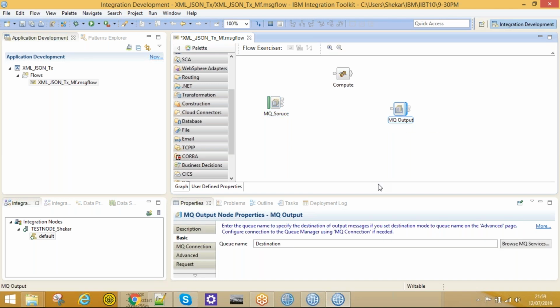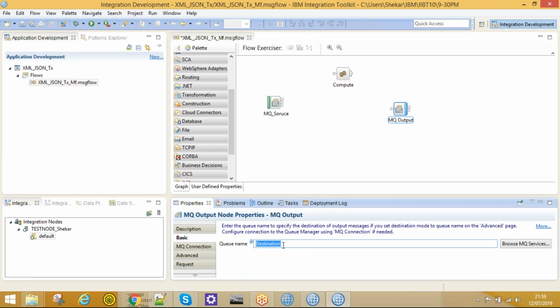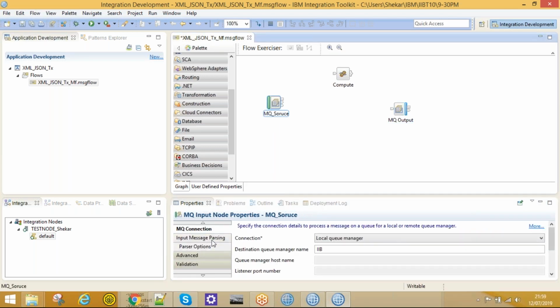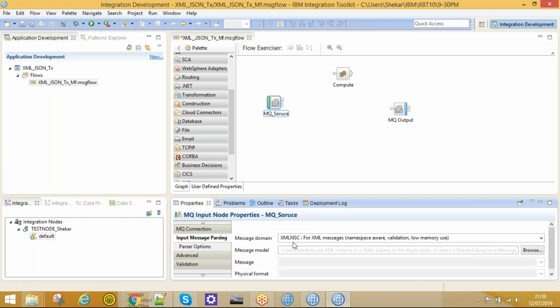The main purpose of the MQ output node is that whatever message is in the terminal will be kept in the configured queue here, the destination queue. We need to define the connections here also. And for the MQ input node, we need to give the input message parsing. In that, we need to select the appropriate message domain. In this case, I will go with the XML message, so I've selected the XMLNSC domain over here.